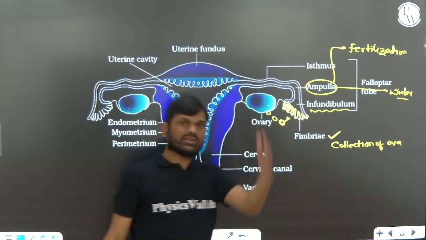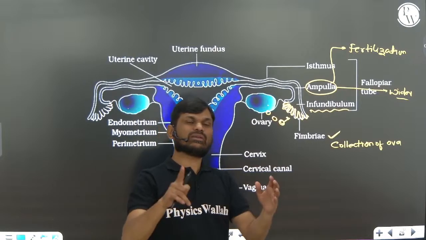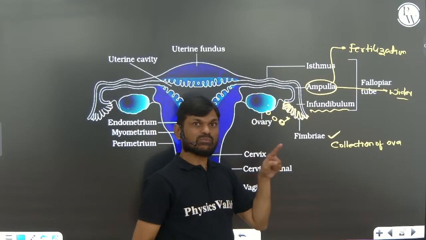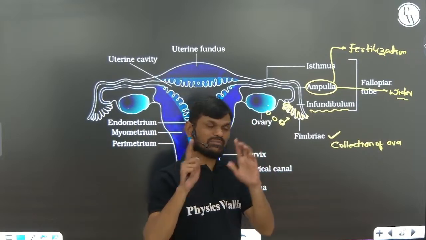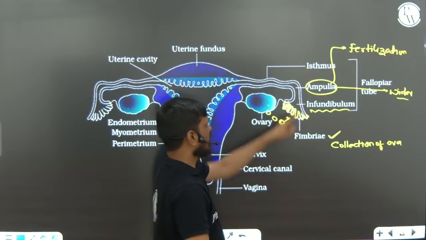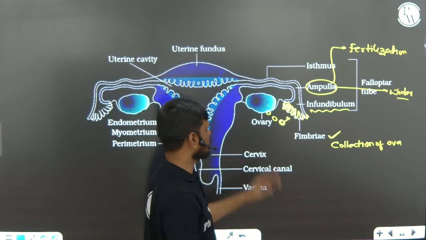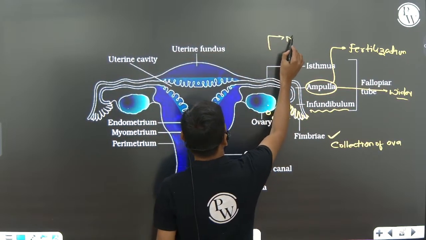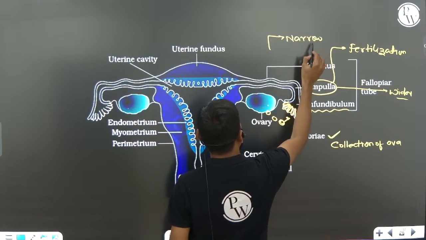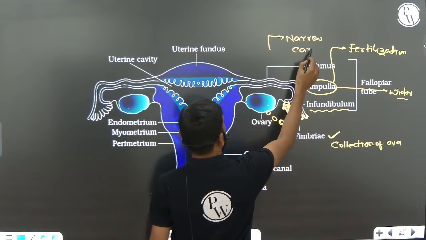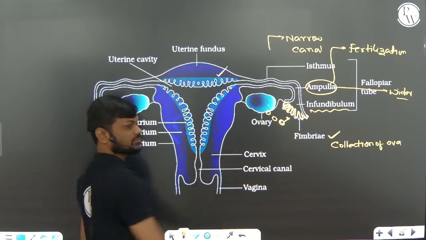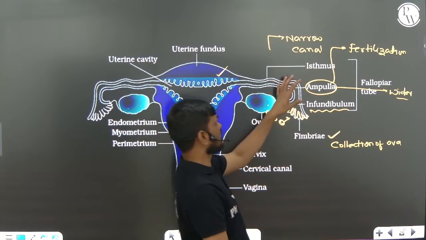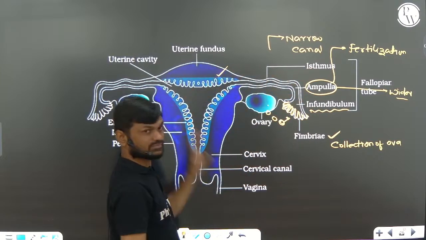In the old NCERT book, it is given that the ampulla and isthmic region is the site where fertilization takes place. But now in the new NCERT book, it is clearly mentioned that fertilization takes place only in the ampulla region. That's very important. Now the ampulla region opens into a narrow canal which is connected to the uterus, called the isthmus. The isthmus is the canal which is connected to the uterus.